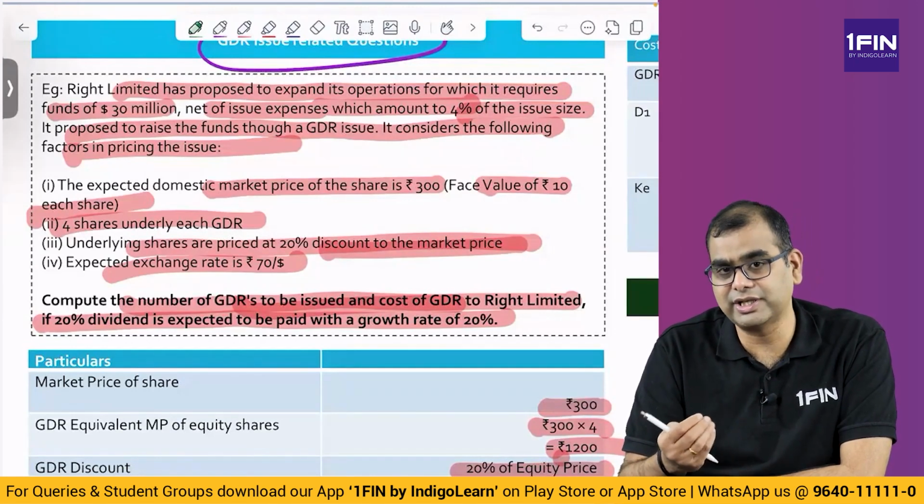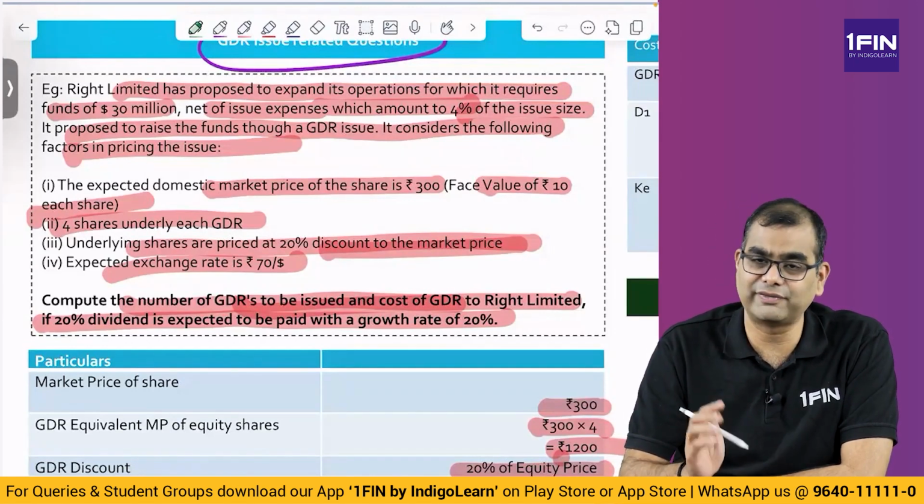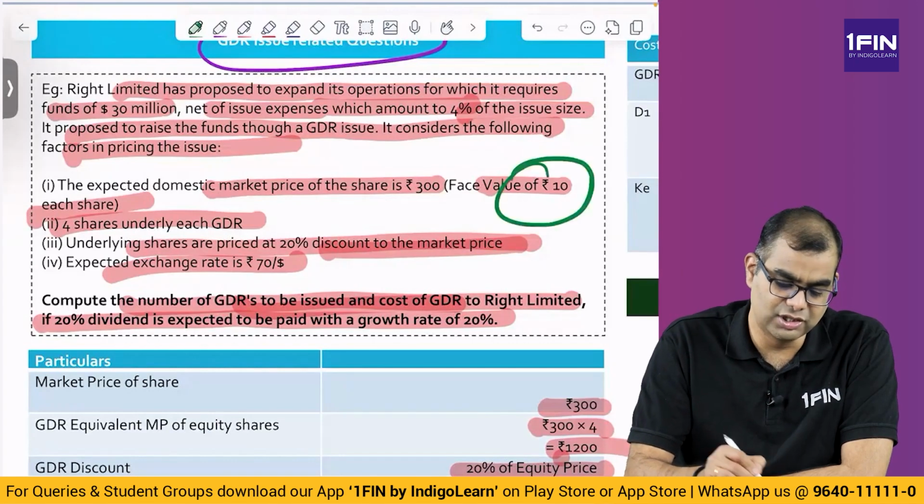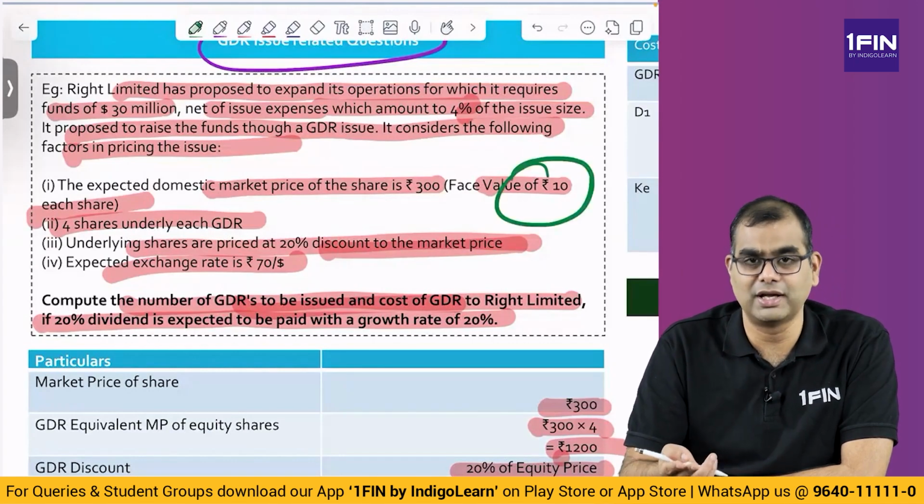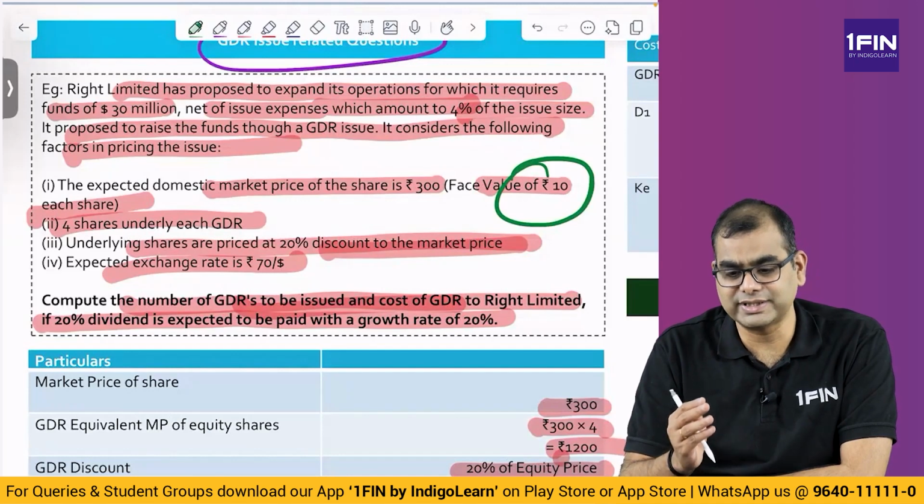But each GDR has 4 shares. So, 20% of face value, and face value is 10, correct? Face value is 10, so 20% of 10 is 2 rupees. 2 rupees for 4 shares makes it 8 rupees. But is 8 rupees D0 or D1?